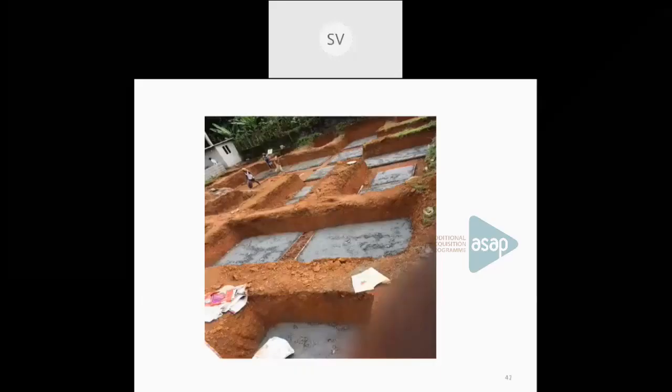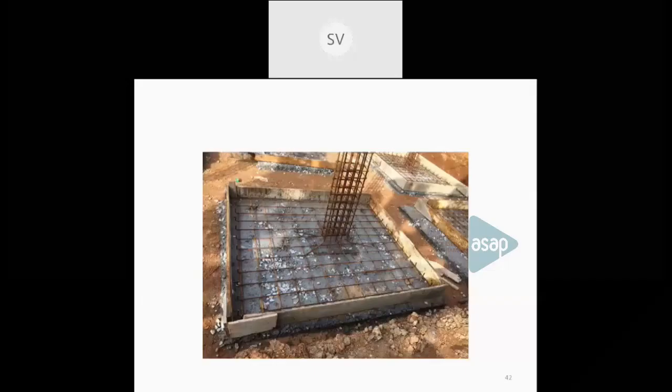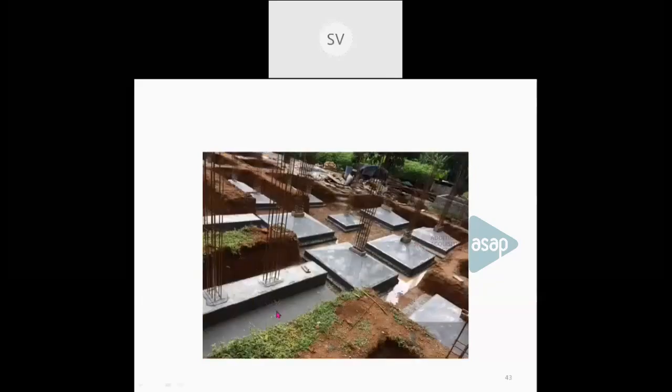The reinforcement which is provided for the foundation, and the column is extended from the foundation itself. Okay, so these are some foundations, shallow foundations. Now plinth. So this shows the plinth. Above the foundation, we have to provide a plinth. The top of the plinth will be acting as the surface, the bottom surface of the building.